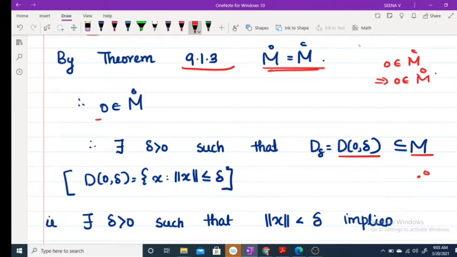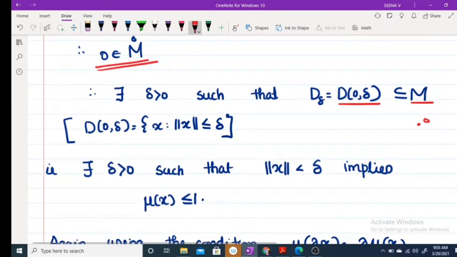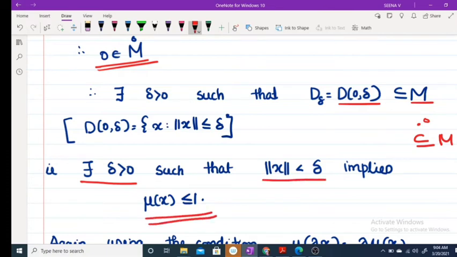So there exists a delta greater than 0 such that this is contained in M. That means there exists a delta greater than 0 such that norm of x less than delta implies x is contained in M, and this implies mu of x is less than or equal to 1.